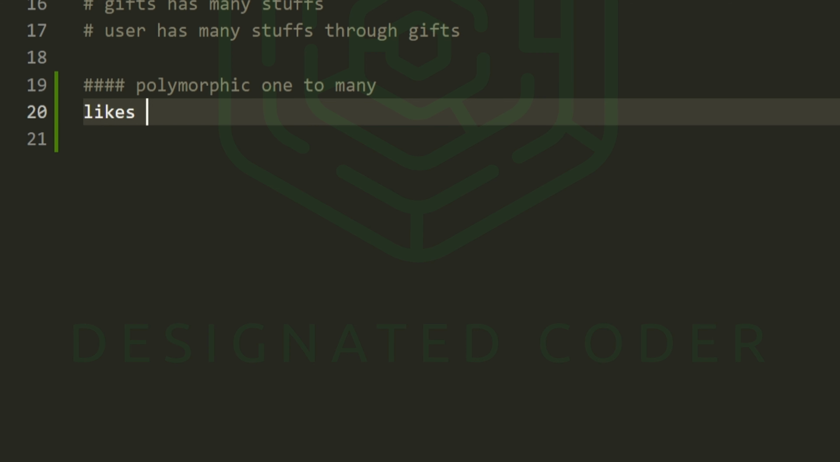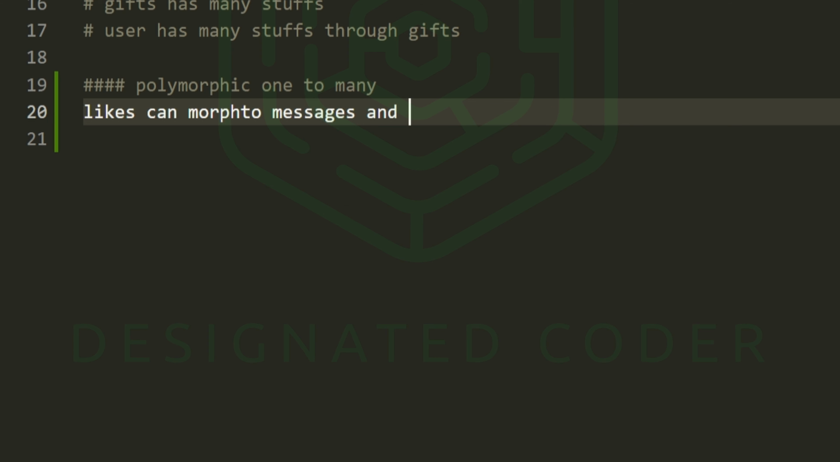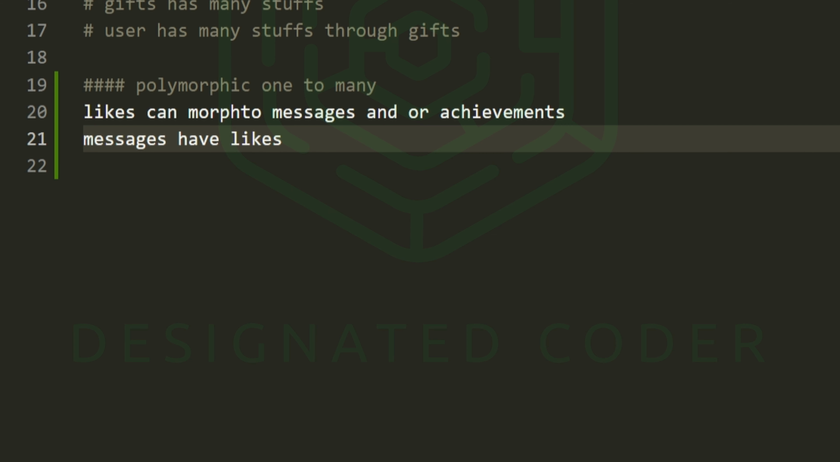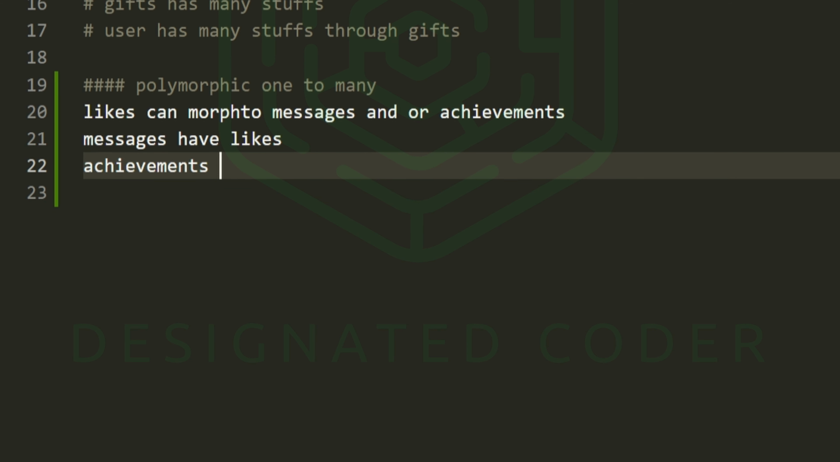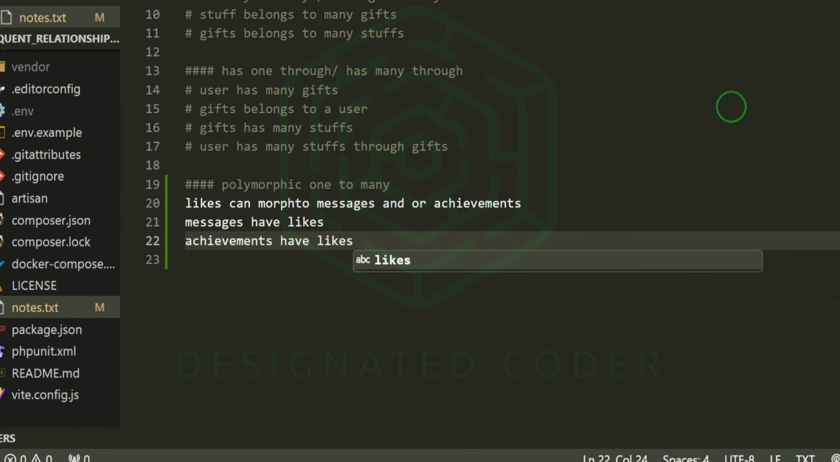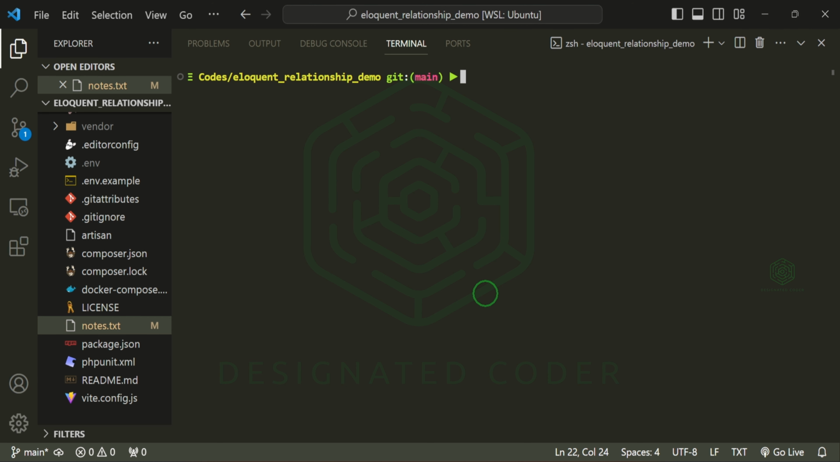So here I'm going to start with likes and then it'll be morph to, because that's important for this polymorphic relationship, messages and or achievements. Then we can have messages have likes, and then we can say achievements have likes. Since we already have a messages table, let's create the achievements model and table, and then we can continue on from there. Let's go ahead and start with the achievement model.